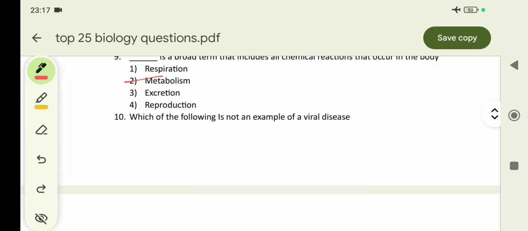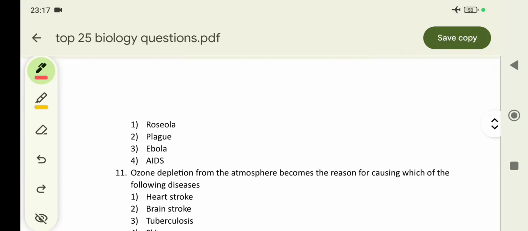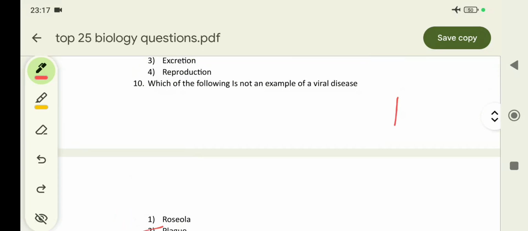Which of the following is not an example of a viral disease? Roseola, plague, Ebola and AIDS. So plague is not a viral disease.